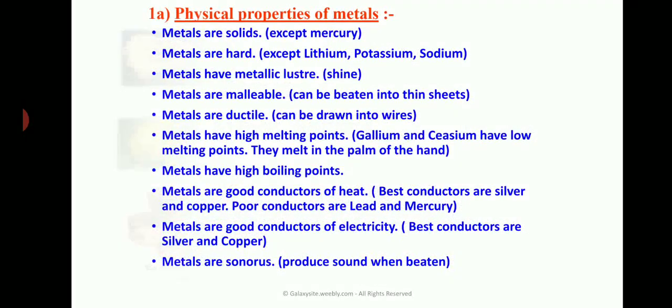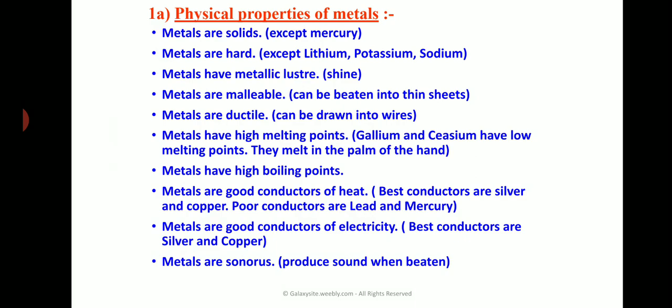So let's see the physical properties of metals, like their appearance, their color, etc. The first one: usually the metals are in a solid state. All the metals are in a solid state except mercury. Only mercury is in a liquid state. Then usually metals are very hard except lithium, potassium and sodium. Sodium is a very soft metal and the rest of the metals are very hard.